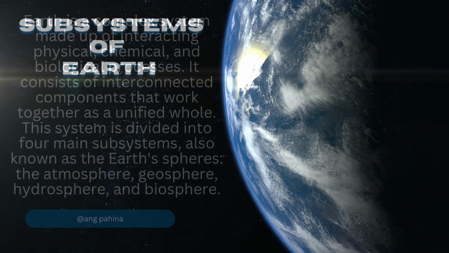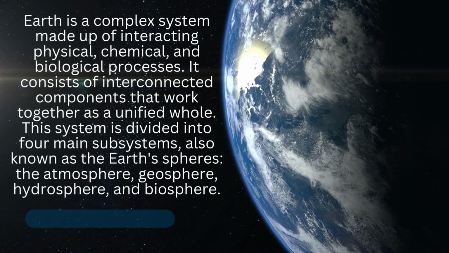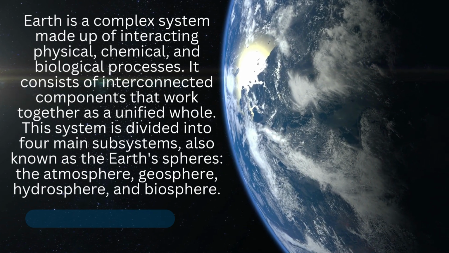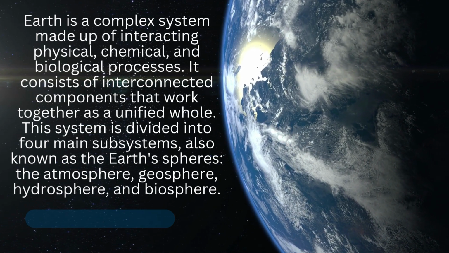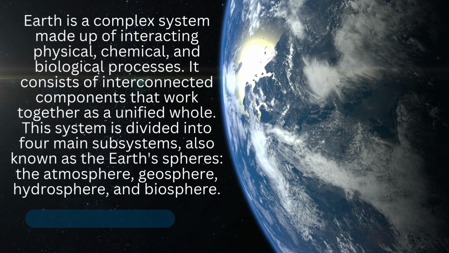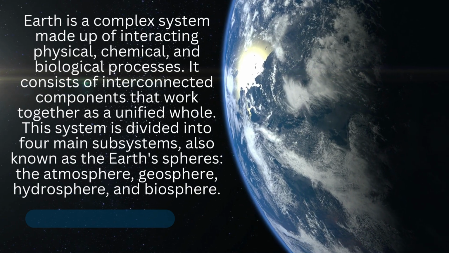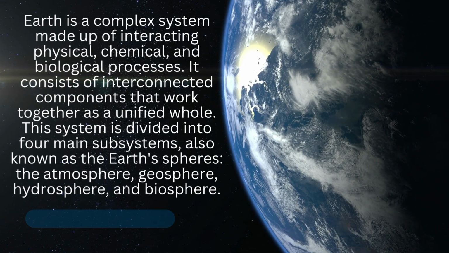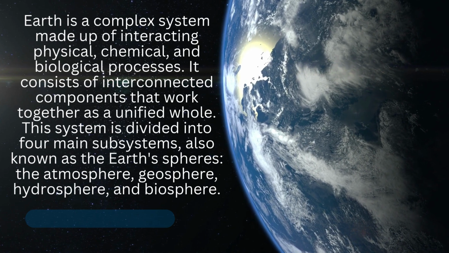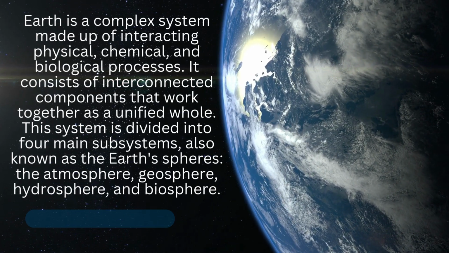Subsystems of Earth. Earth is a complex system made up of interacting physical, chemical, and biological processes. It consists of interconnected components that work together as a unified whole. This system is divided into four main subsystems, also known as the Earth's spheres: the atmosphere, geosphere, hydrosphere, and biosphere.